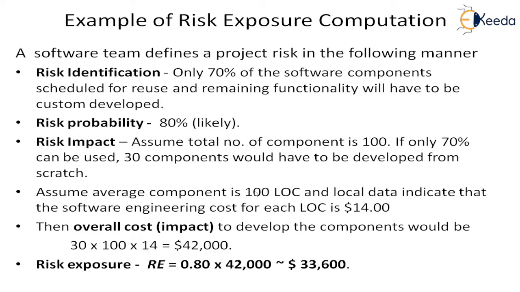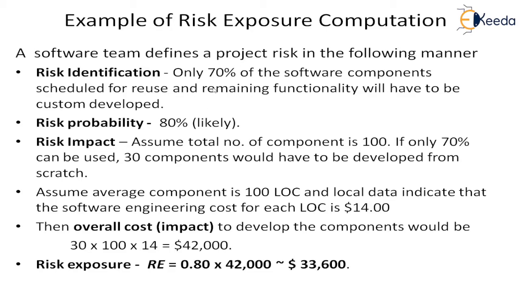So what will be the cost of the component? The cost of the component will be 14 into 100. And if we have to develop 30 components, the overall cost will be 30 multiplied by 100 into 14. That means 42,000 will have to be spent on development.